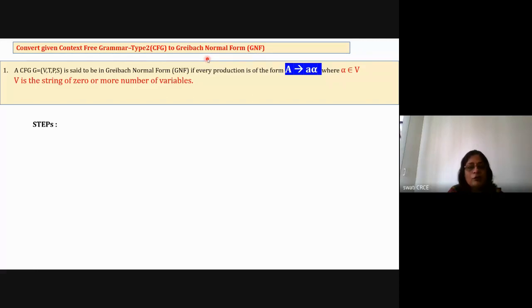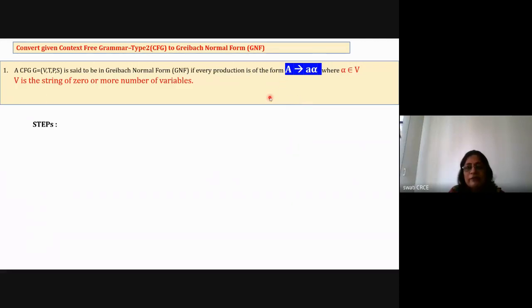And the definition of GNF is that a context-free grammar, which is a simplified grammar. Okay, so remember the word simplified. The grammar, which is a simplified grammar, is in GNF if every production is of the form A generates small a alpha, where capital A is a single variable on the left hand side, and on the right hand side we have a single terminal symbol such as small a. Okay, see this particular format of the production rule. All the rules are of this type.